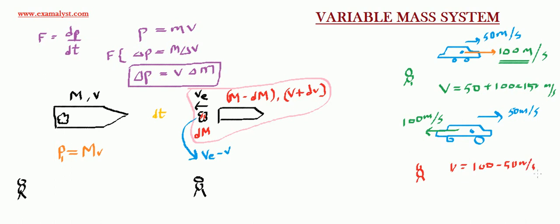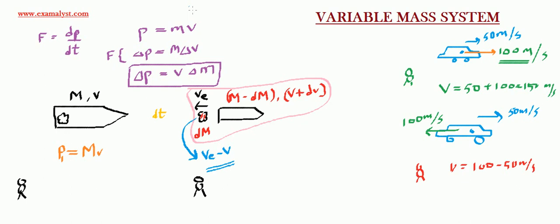Similarly, here also the case. Ve is the velocity with which the fuel was thrown outside the rocket, and Ve is the velocity seen by the person in the rocket, or with respect to the rocket frame. And V is the initial velocity of both the rocket and the fuel here. So of course I will make a subtraction, which will tell me the velocity with which the fuel is moving behind.